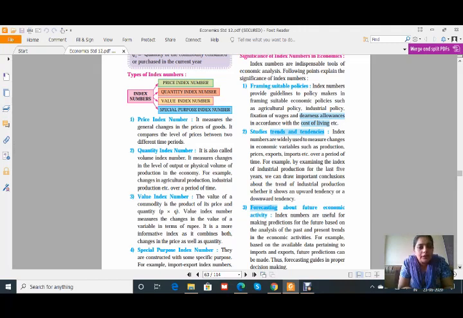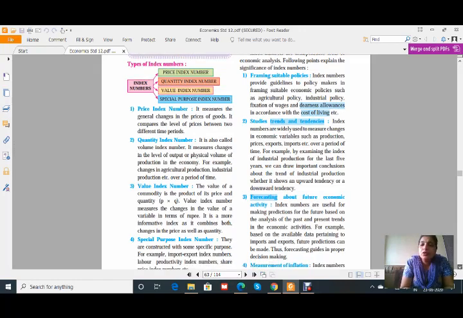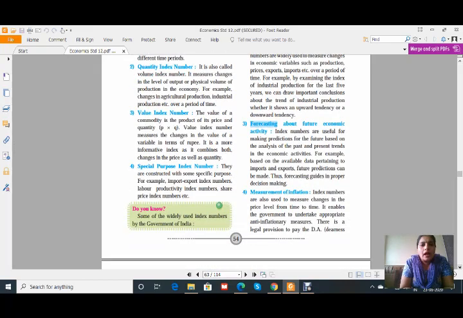Then the value index. Value is always calculated by multiplying the price of the product into the quantity. The value index measures the changes in the value of a variable in terms of rupees. And the last one is special purpose index numbers. They are constructed with some specific purpose, for example import-export index numbers, labor productivity index numbers, and share price index. For a particular purpose, we have to compare and calculate the index numbers.